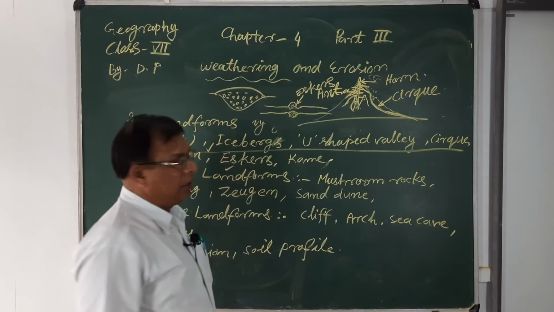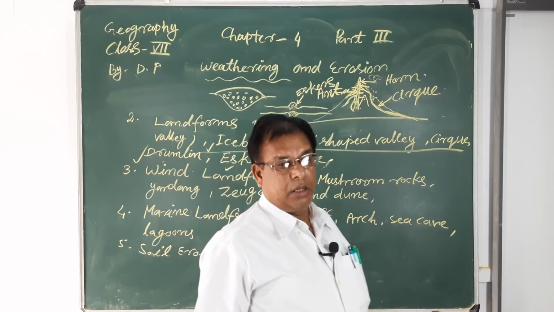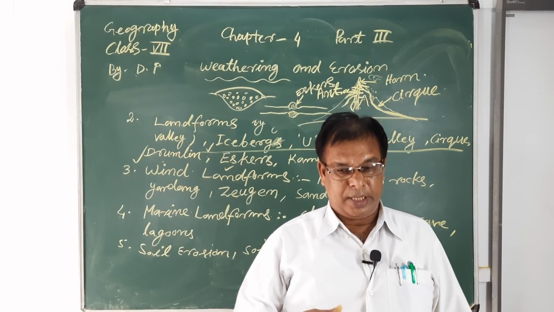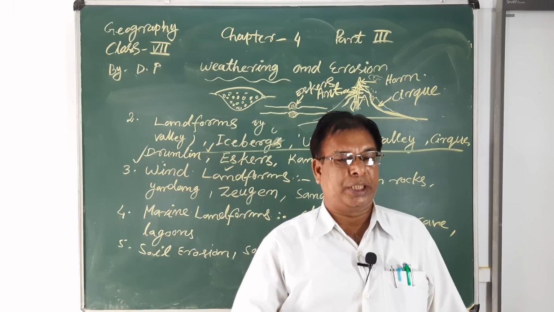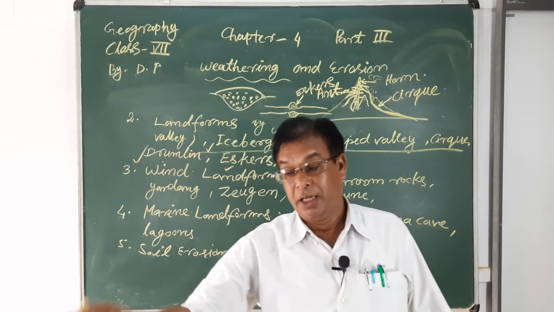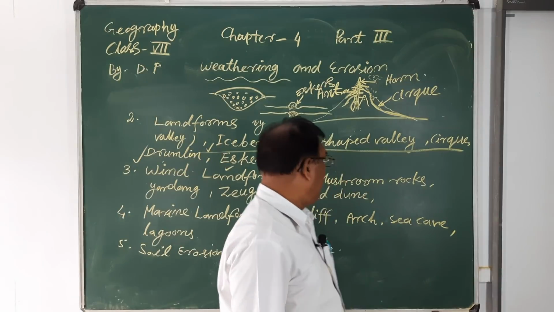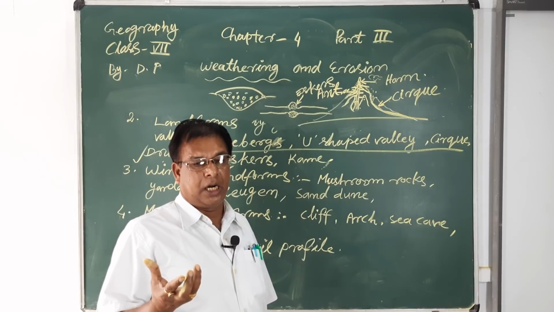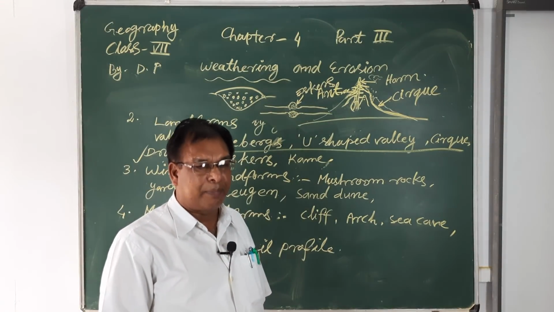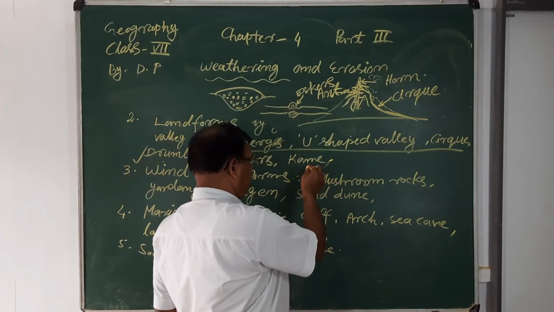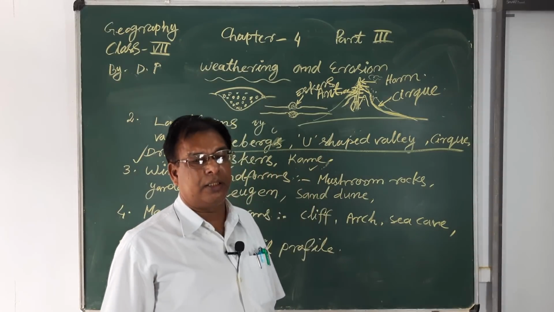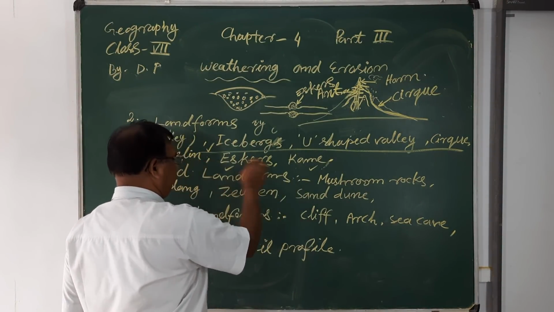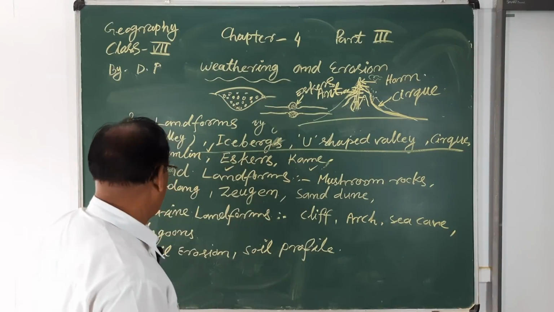Eskers. And when the different moraine materials are carried and transported from one area to another area and deposited on the lowland areas, they form a kettle-like or plate-like structure of the land. So it is also known as kame and kettle. These types of landforms are formed by the glacier.